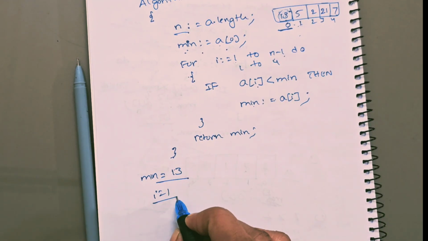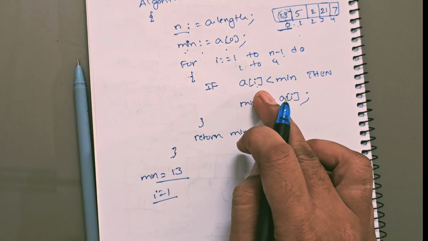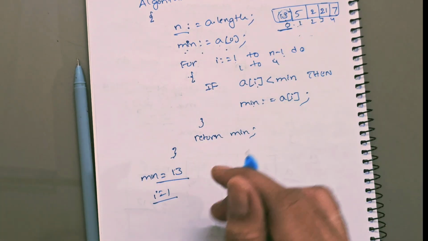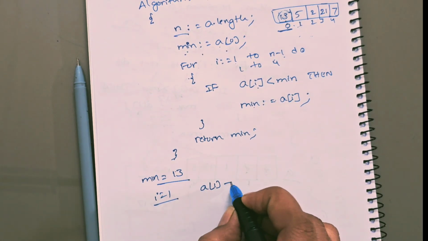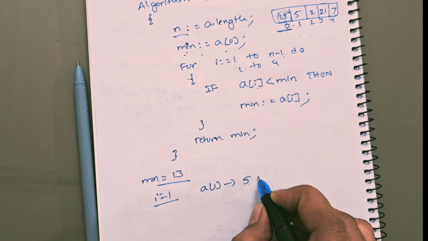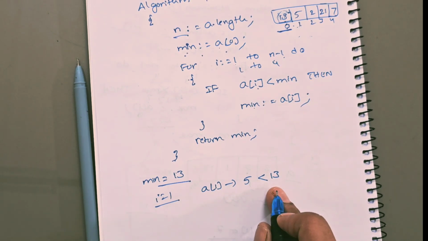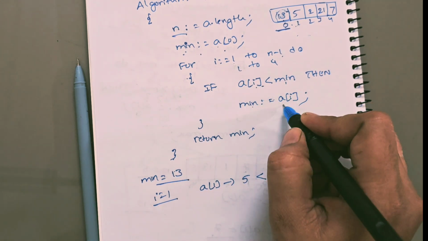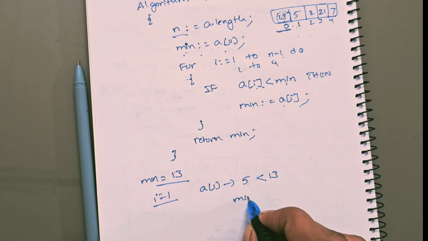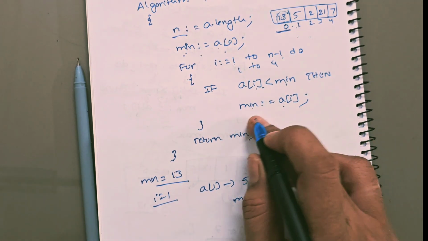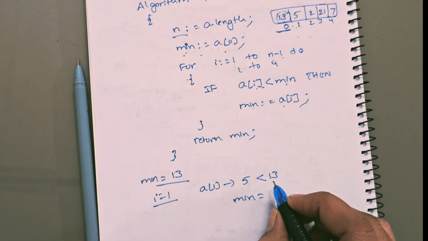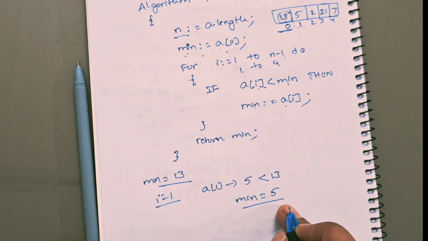So when I is equal to 1, the a of 1. What is a of 1? That is 5. Is 5 less than minimum? Condition true. If the condition true, then you have to update the minimum value. Now minimum value is a of 1. What is a of 1? 5. So minimum has 5.